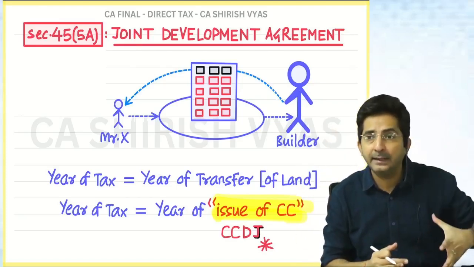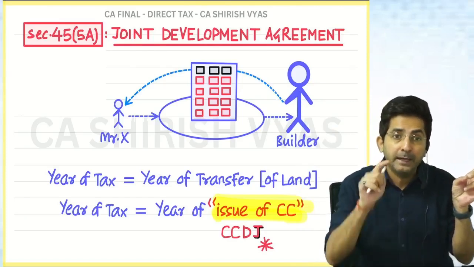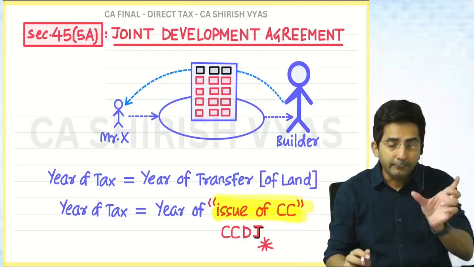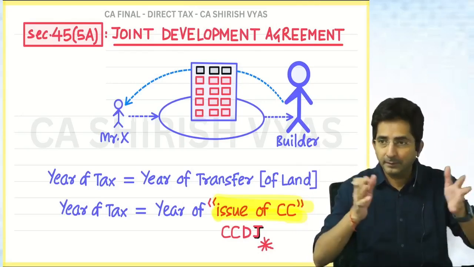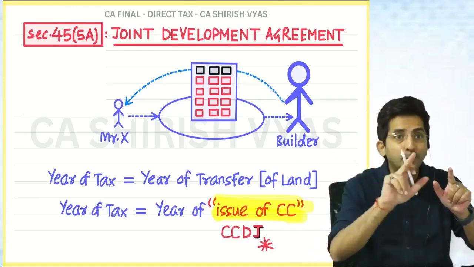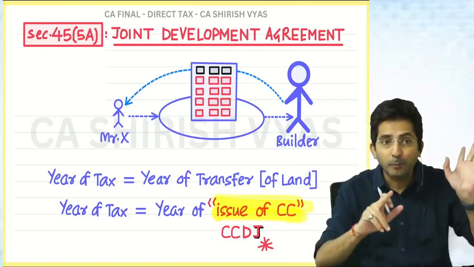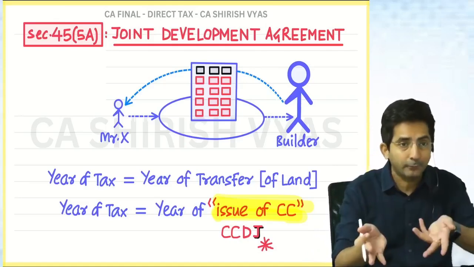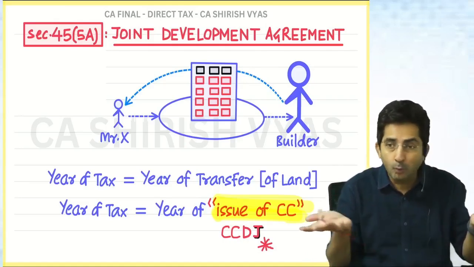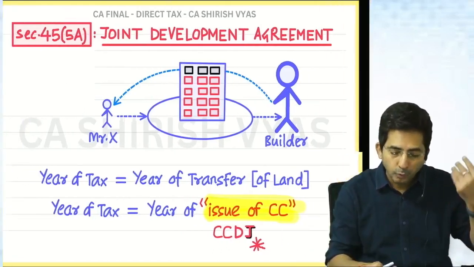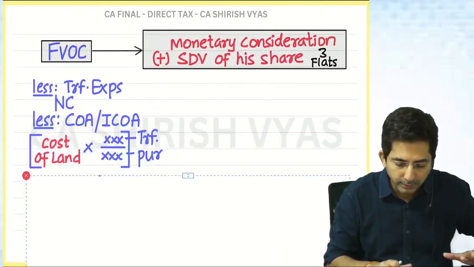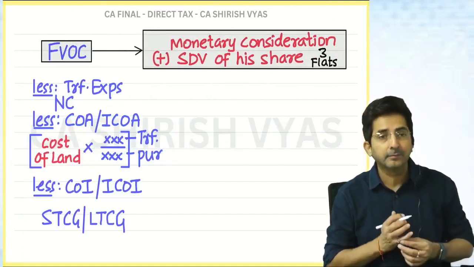And life of the land is the purchase date of land up to the date when it was transferred to the builder. And if it is more than 2 years, land is immovable property, before the budget immovable property was 2 years, and after the budget every asset is 2 years. So it's 2 years. If more than 2 years, then long term. Okay. So let's assume it was long term. So I will do indexed cost of acquisition and see how I have done the indexation.